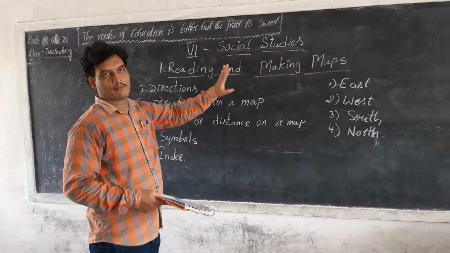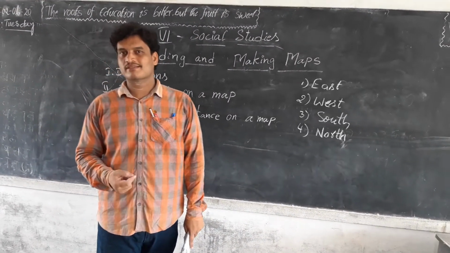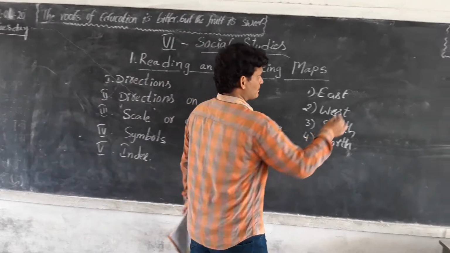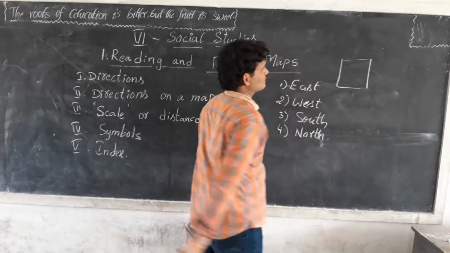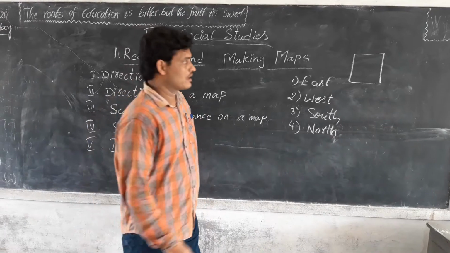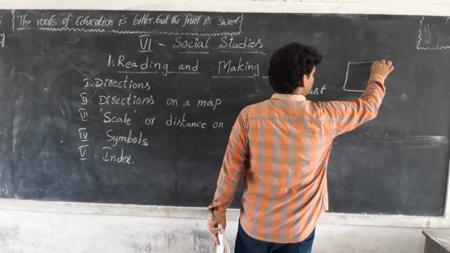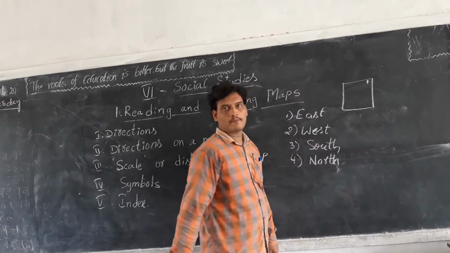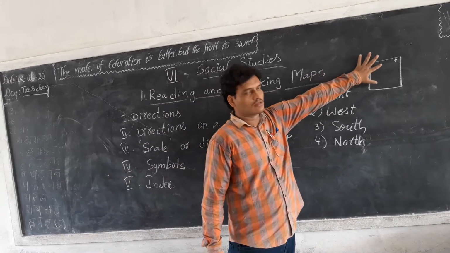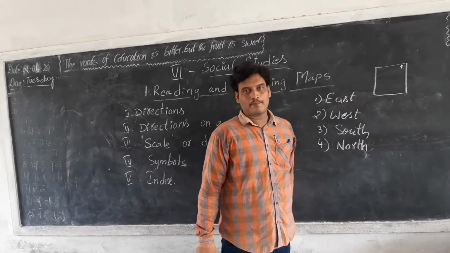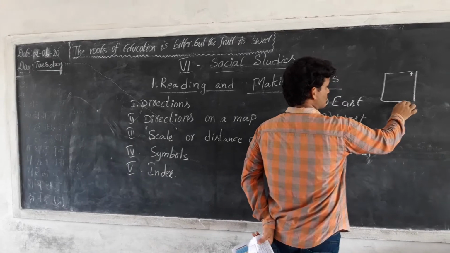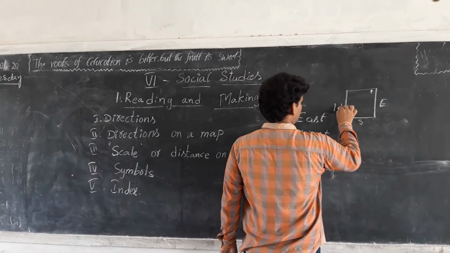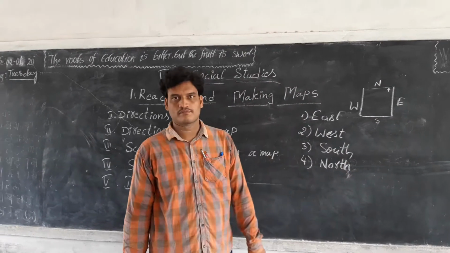Next one, directions on a map. How do we find directions on a map, and how do we mention them? In general maps, the north direction is always mentioned at the top of the map, and south is at the bottom. The right of the map is east, and the left is west. This is how it is mentioned on a map.